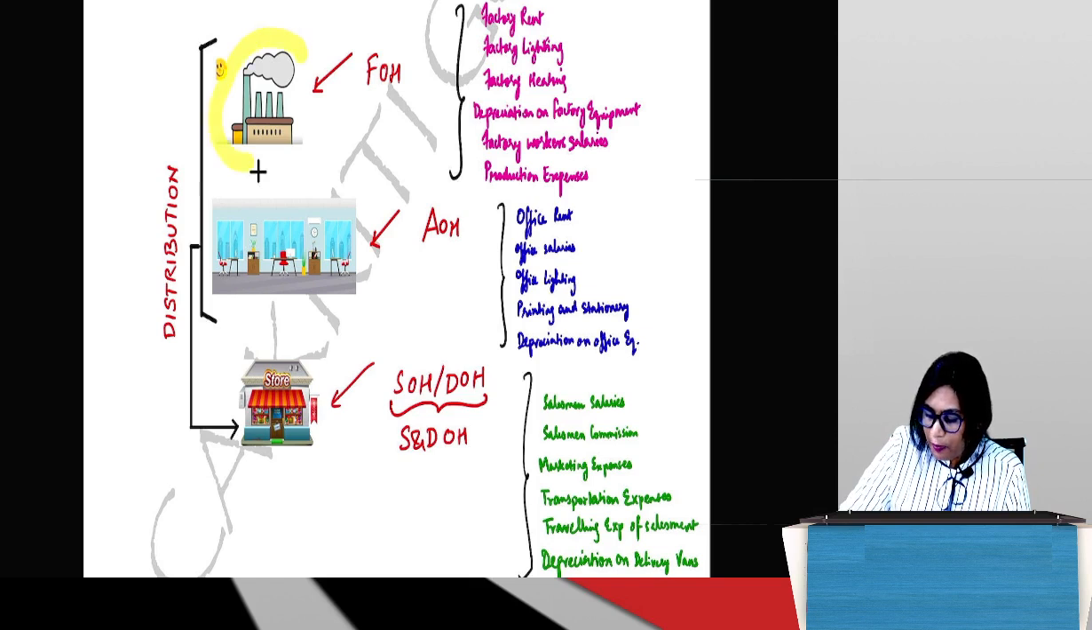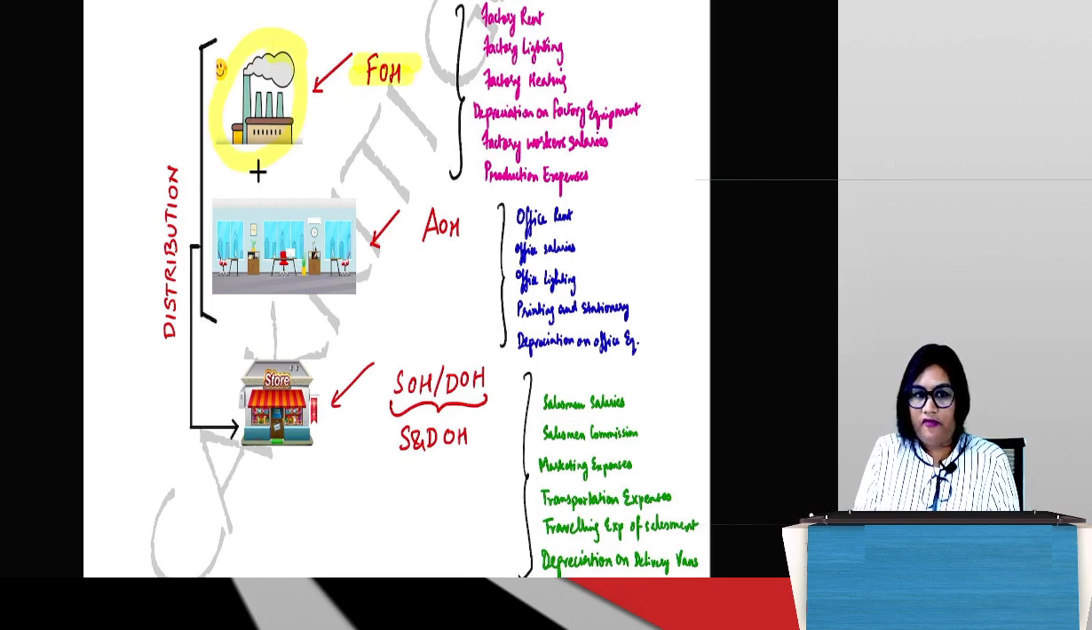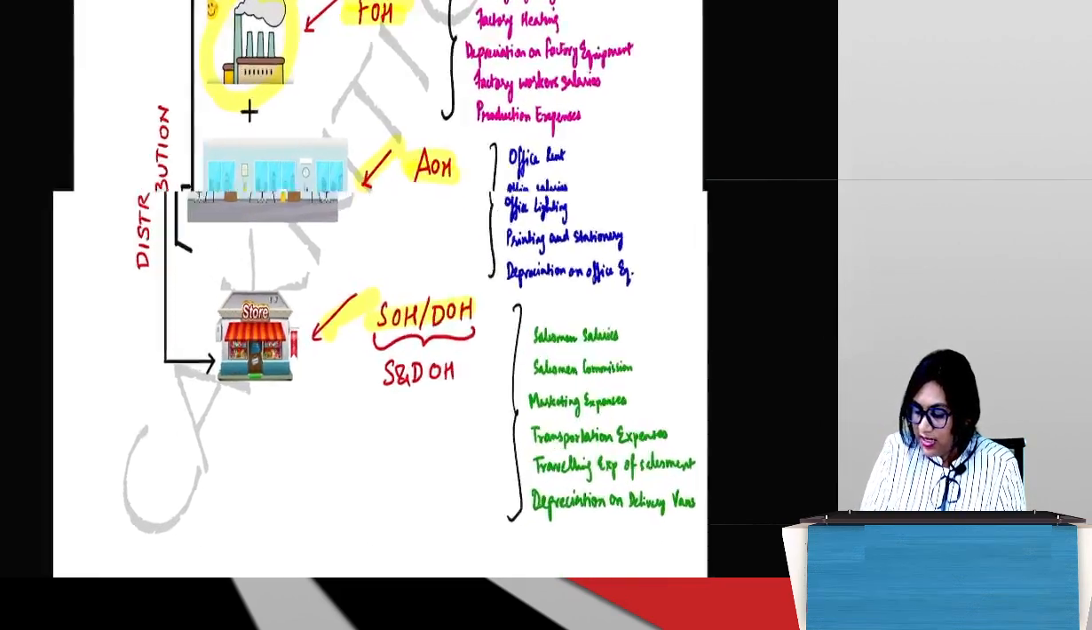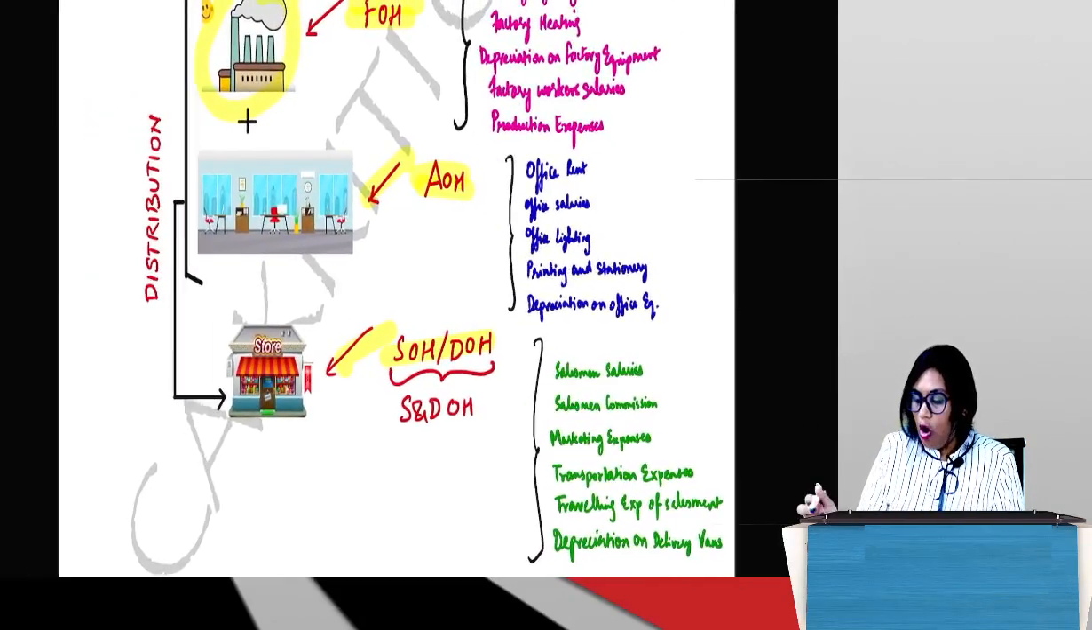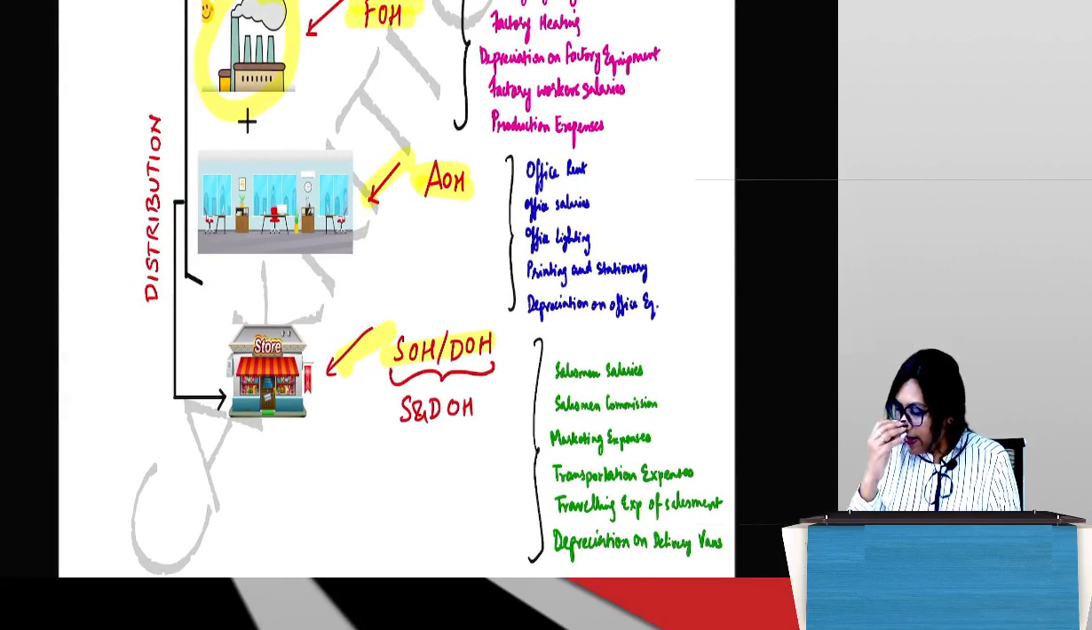So first, the product is being manufactured in the factory. All those indirect expenses are factory overheads. You need the support of office to do this. So AOH. And then once the product is ready, it is going to be sold and distributed in the market. So S&D OH. See there, the examples are given. All the expenses incurred in the factory like rent, lighting, heating, depreciation on factory equipment, any of the costs which are incurred in the factory will come under factory overhead.